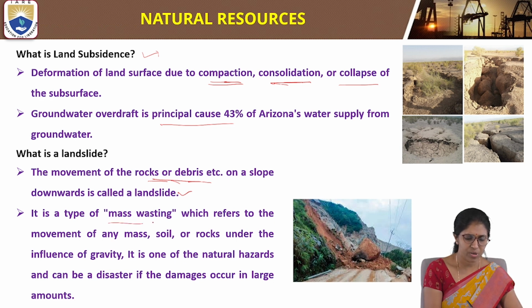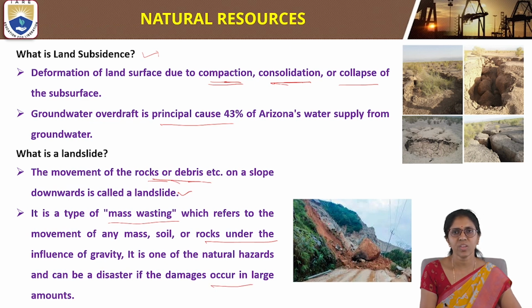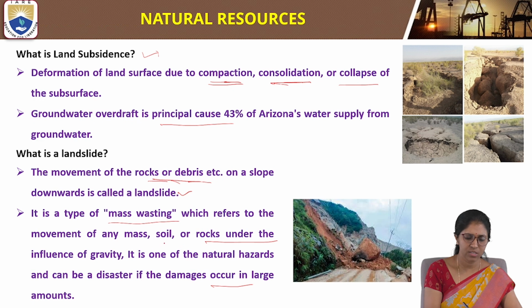It is a type of mass wasting, which refers to the movement of any mass of soil or rocks under the influence of gravity. It is one of the natural hazards, and it can be a disaster if damages occur in large amounts.